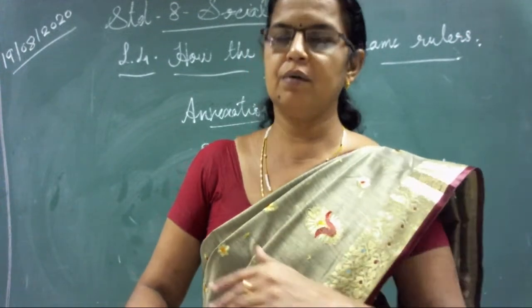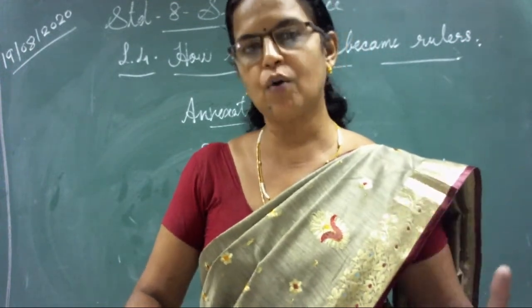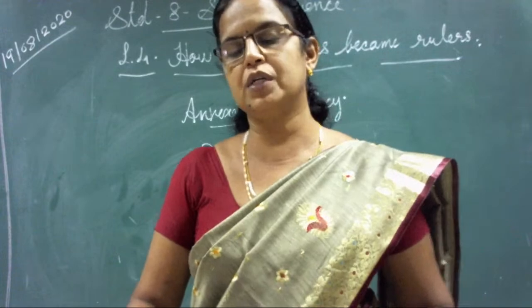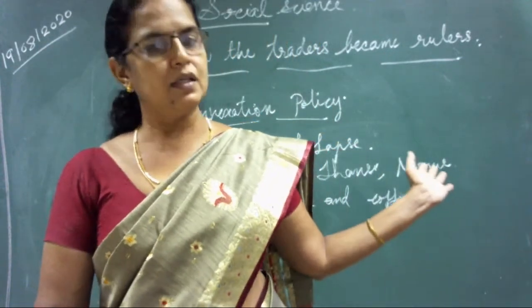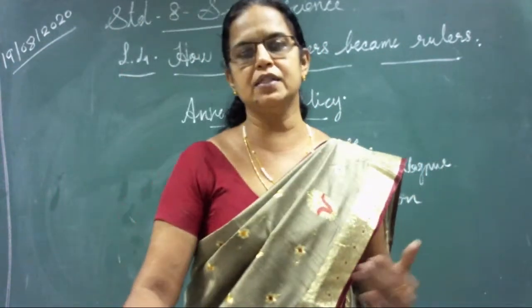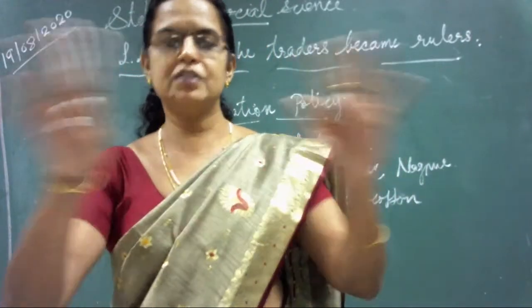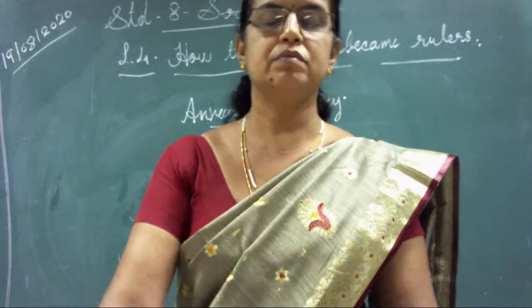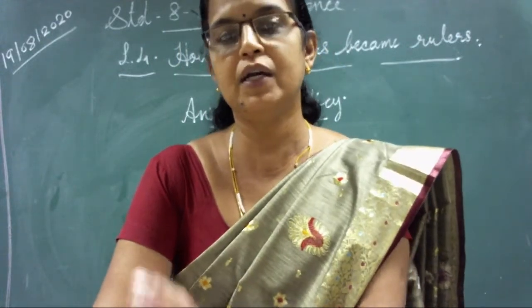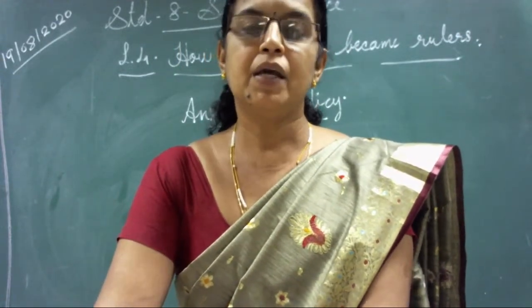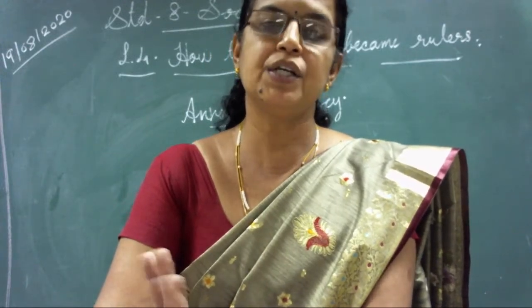The Britishers followed some policies, so they got the opportunity to trade and they annexed these areas to their territory. In this way, almost all areas of India became under the British East India Company's rule.